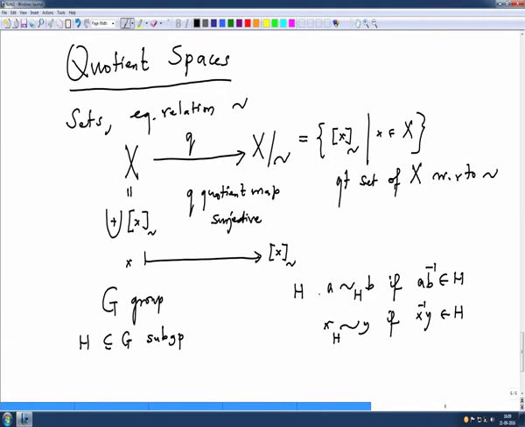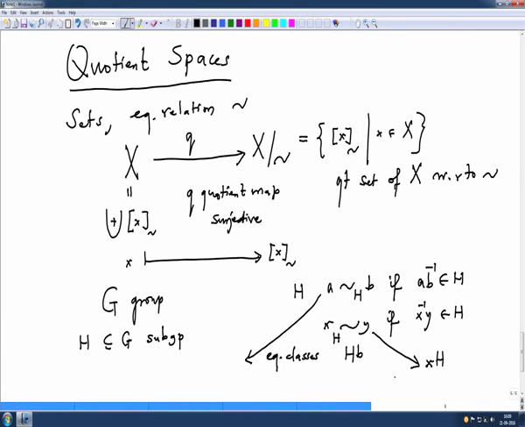So, the equivalence classes of this equivalence relation will be the left cosets Hb. This is the equivalence class of the first one, and the equivalence class of the other will be the right cosets, no, left cosets. This is the right coset and that is the left coset xH. In general, these two cosets are not different. So, equivalence classes are different.